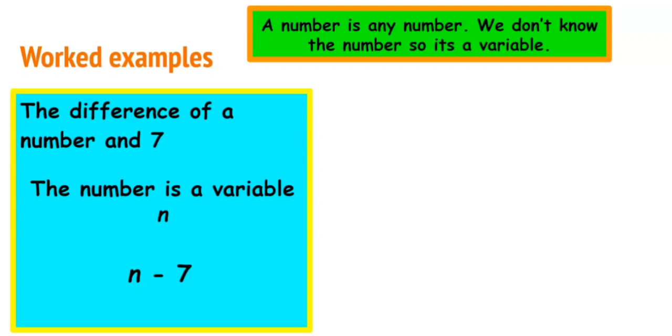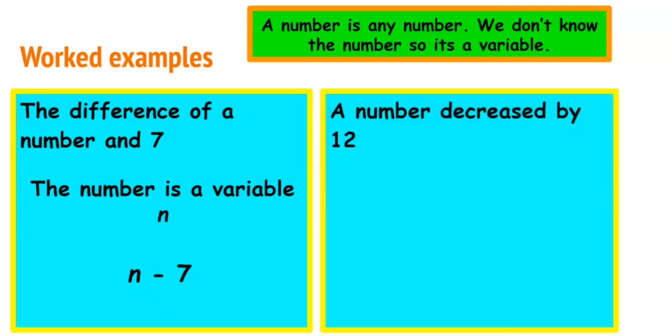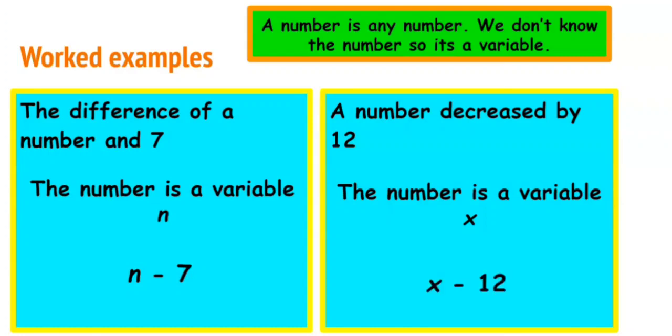Let's try a second example. And you can always pause the video so that you can attempt the question before the answer is revealed. A number decreased by 12. We are going to let our number be the variable x. So this becomes a number x decreased by, which means to subtract or to minus 12. So we have x minus 12.